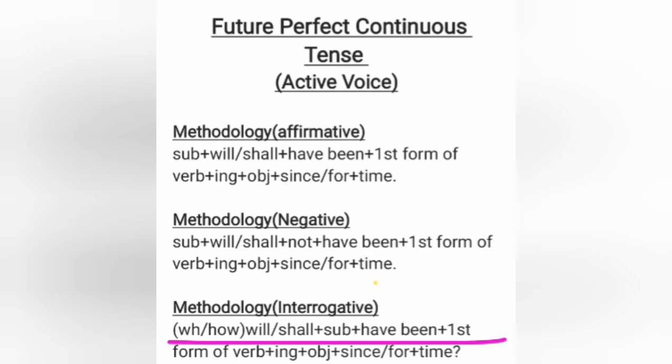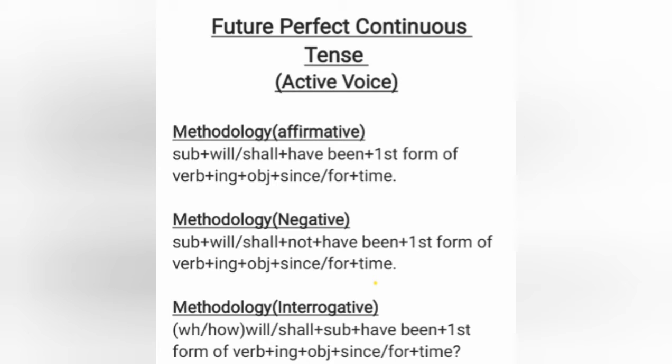WH how means where, when, what, whom, etc. They will all come in the beginning, followed by will, shall, subject, have been, first form of verb, ing, object, since, for, and time.